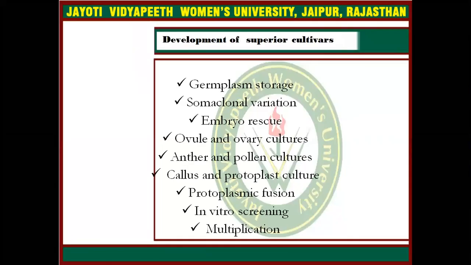There is development of superior cultivars through the plant tissue culture technique, meaning germplasm storage, somaclonal variation, embryo rescue, ovule and ovary culture. We can do anther and pollen culture, and we can develop haploid plants, and callus and protoplast culture. We can do protoplast fusion. We can do in vitro screening and multiplication.